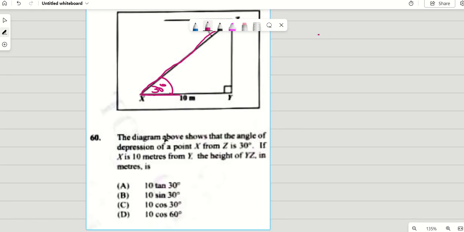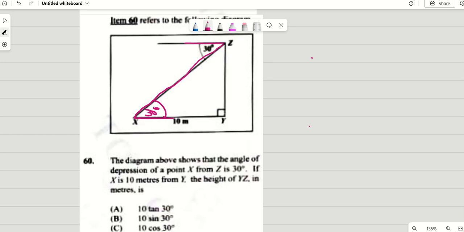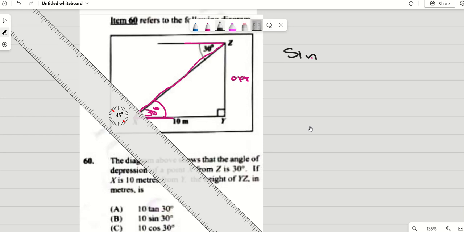depression. If x is 10 meters from y, so this is 10, the height of yz, they want to find out. If we're using this 30 degrees, this is your opposite. So we're going to use SOHCAHTOA.